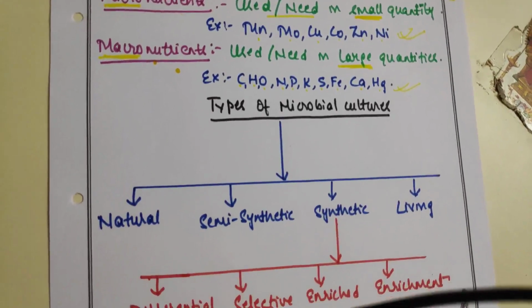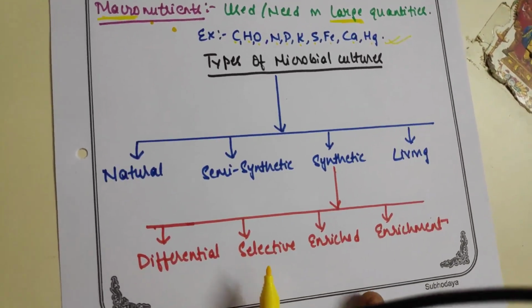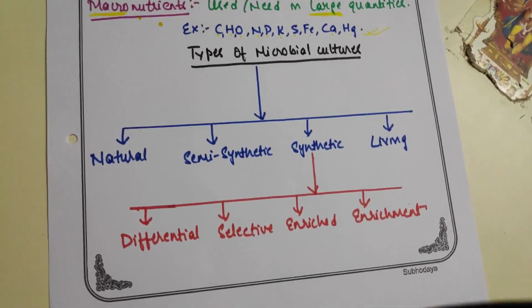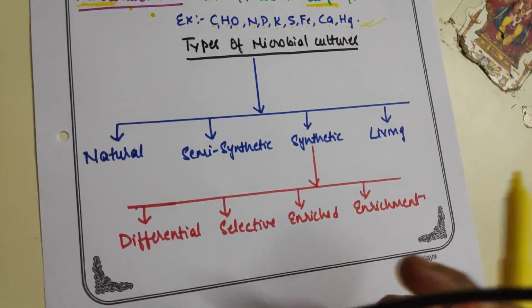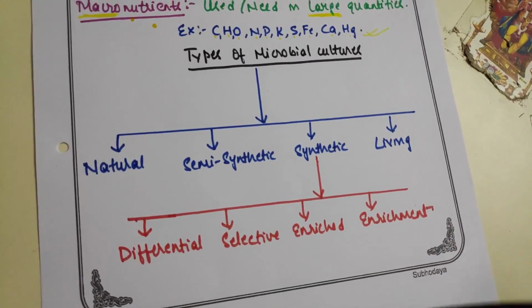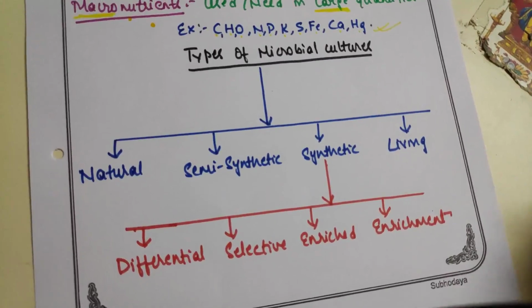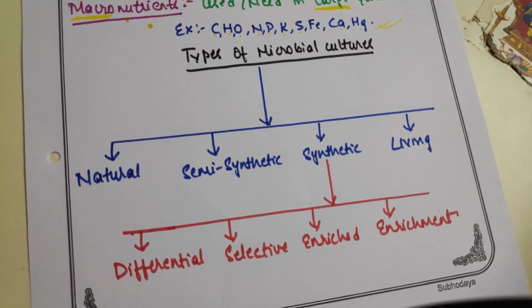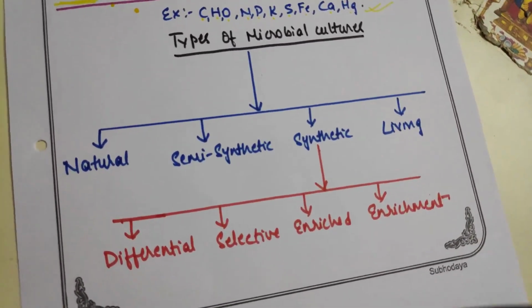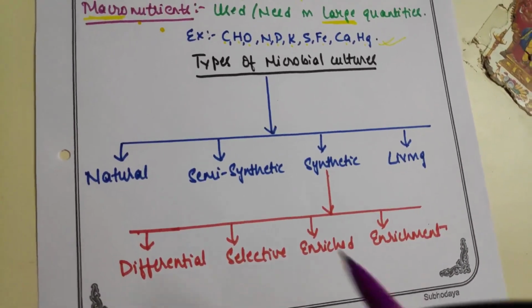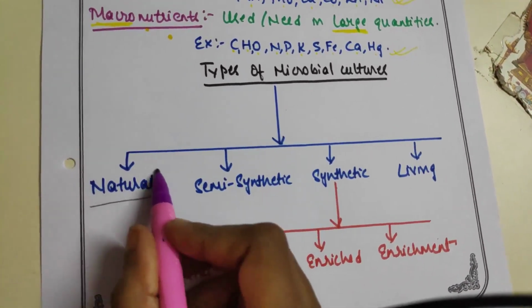So what are the different types of microbial cultures? To summarize, this is the complete classification of microbial culture. We'll discuss everything in detail and in brief. The first is natural culture.